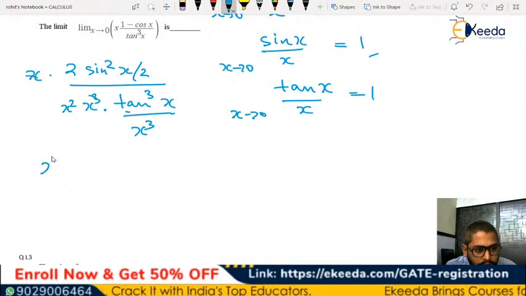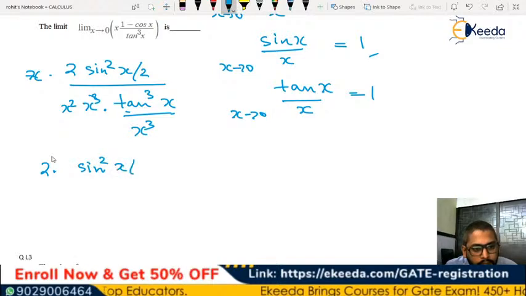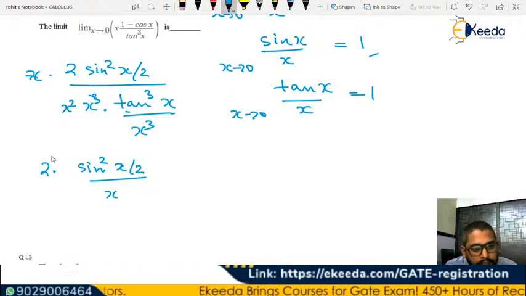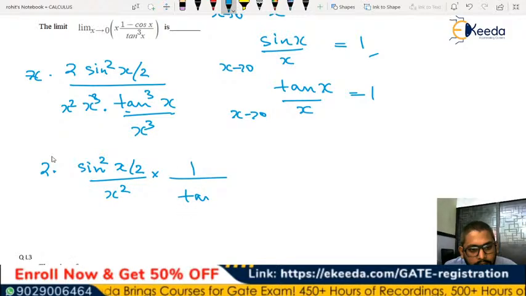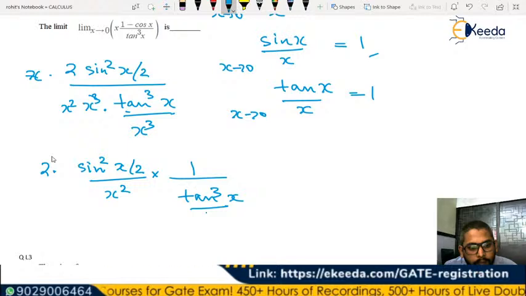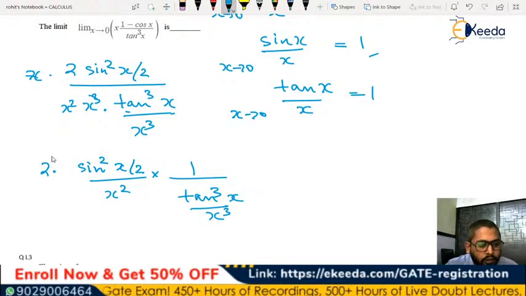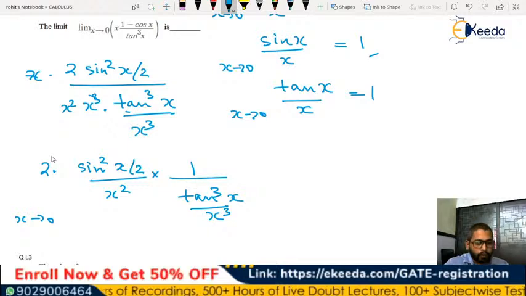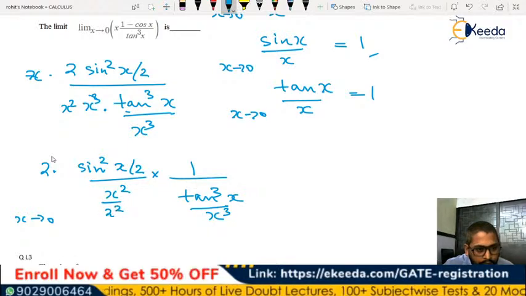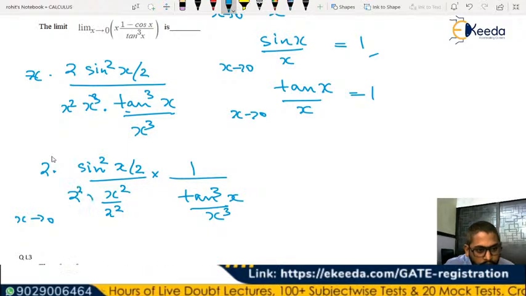So I am writing it as 2 into sine square x by 2 by x square into 1 by tan cube x by x cube, where of course x tends to 0. To get the standard form, we are dividing it by 2 square and multiplying it with 2 square.